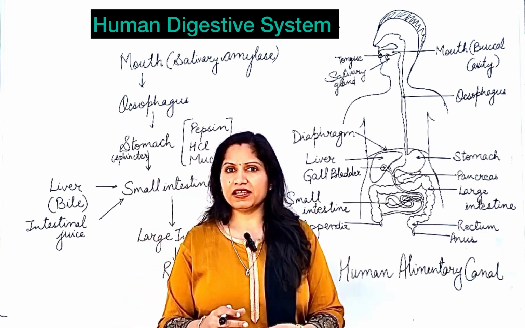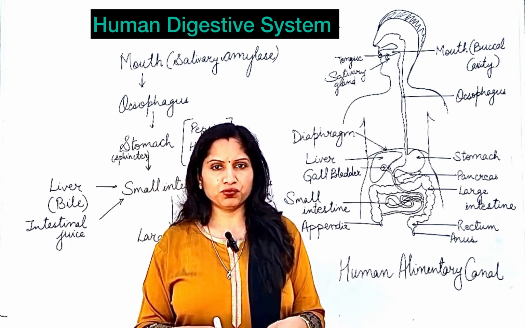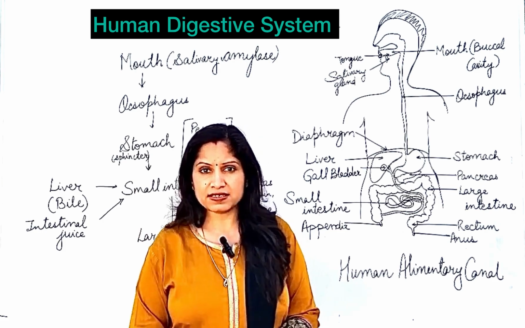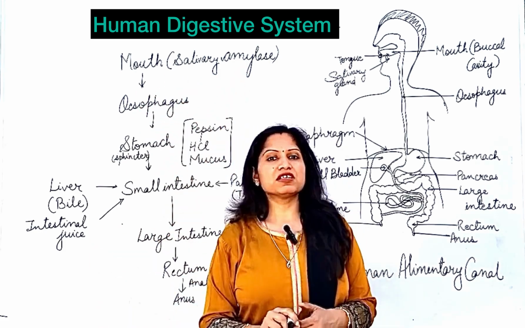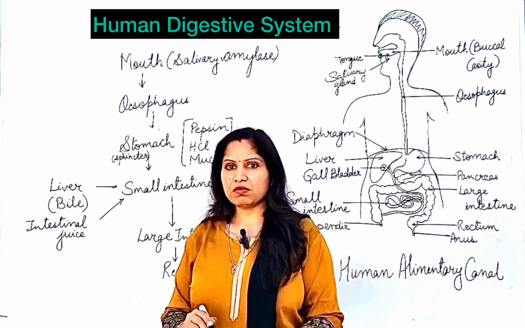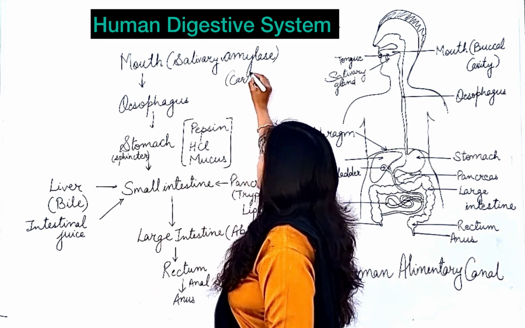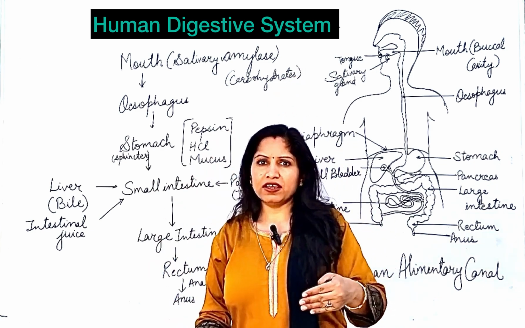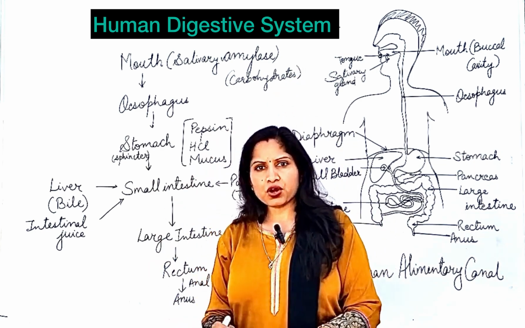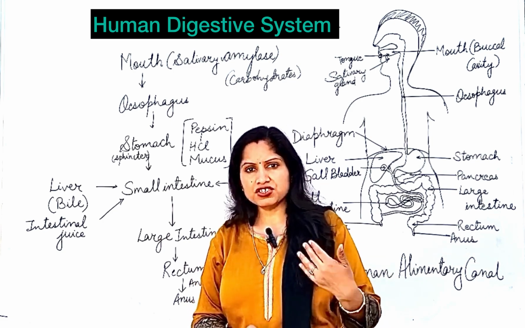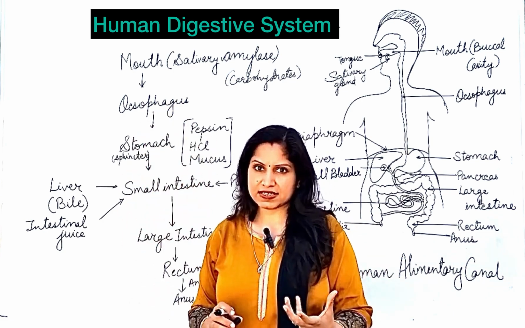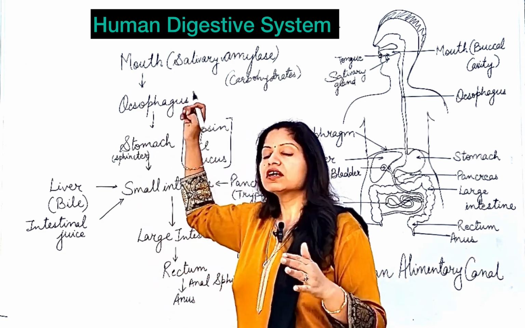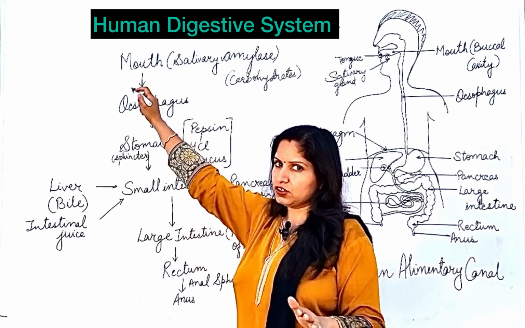The tongue also helps in swallowing the food so that it goes from the mouth into the esophagus. One very important thing is that there is salivary amylase present in the saliva. This salivary amylase helps in the digestion of carbohydrates. So if you are asked at which part of the alimentary canal the digestion of carbohydrates or starch starts, it is in the mouth itself. In the mouth, there is no digestion of proteins or fats, but only of carbohydrates. So carbohydrate digestion starts right in the mouth itself.